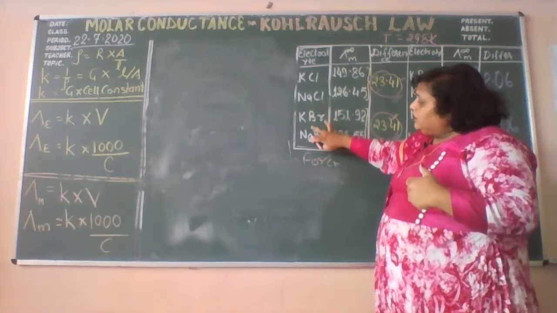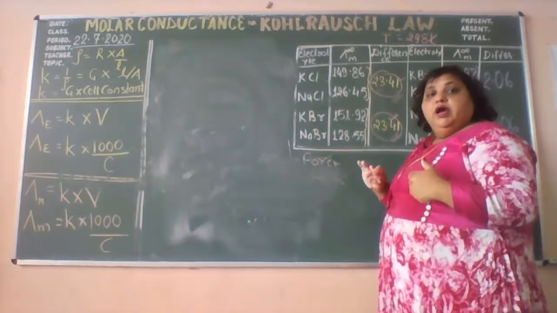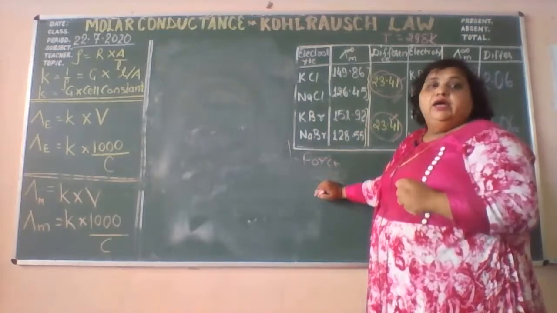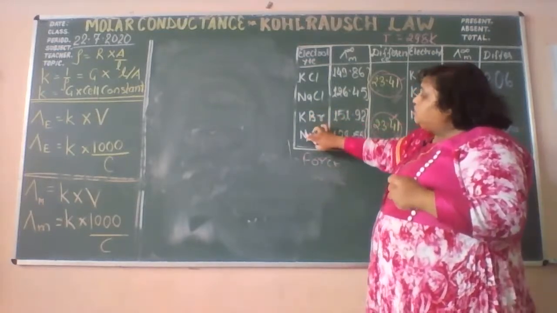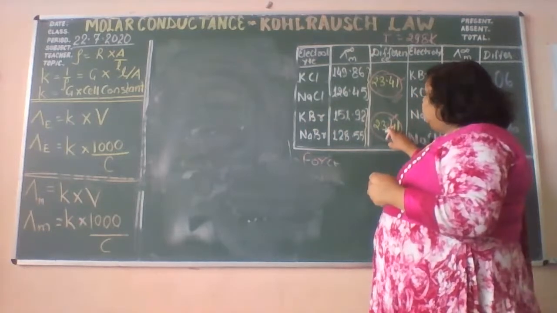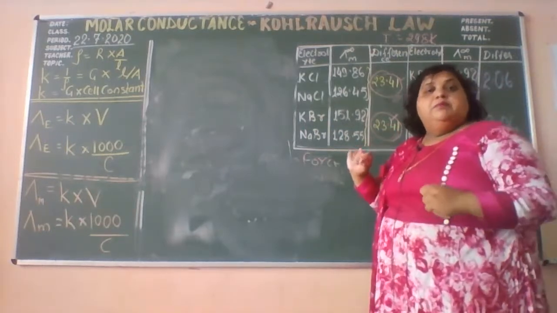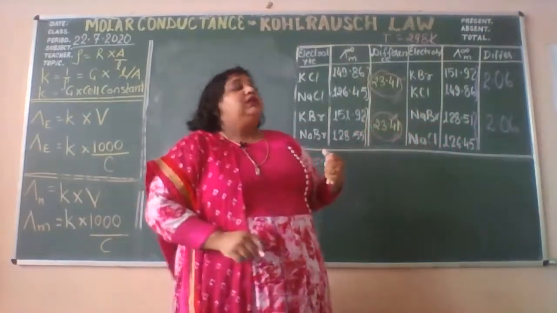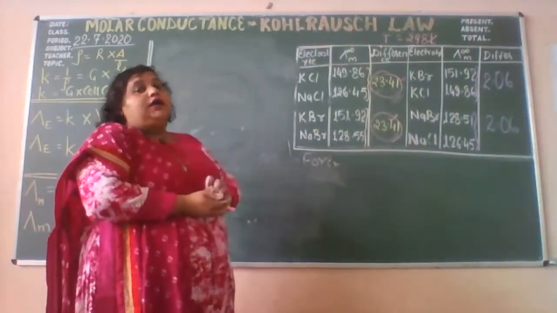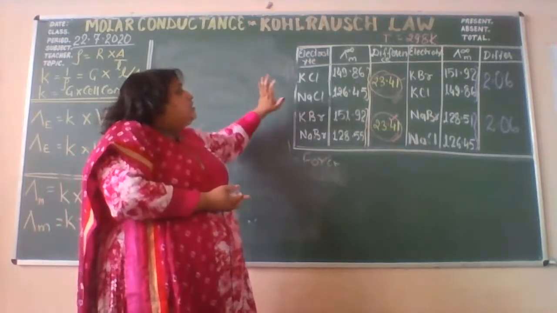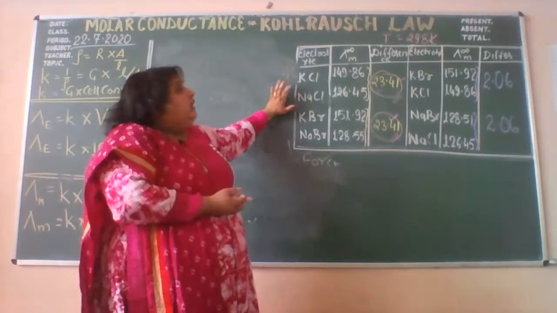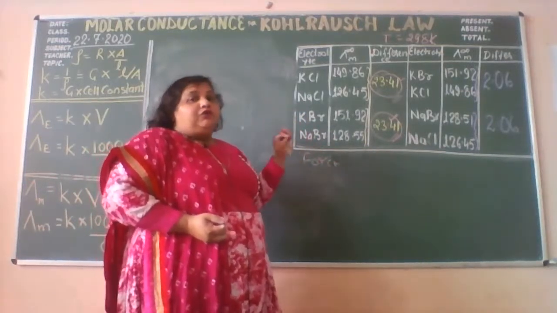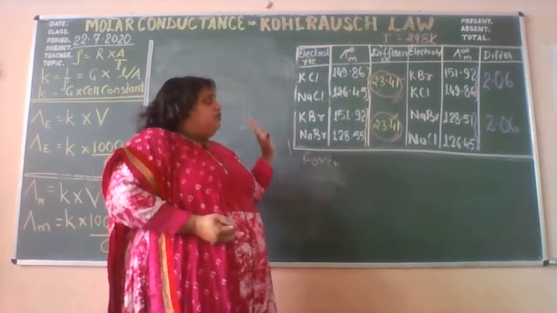The difference was in the sodium and potassium. Similarly, in the case of KNO3 and NaNO3 also, the difference was in the sodium and potassium, and the conductance difference was also the same. That means he came to the conclusion that every cation and every anion has its own conductance. The value of its conductance is constant and definite.